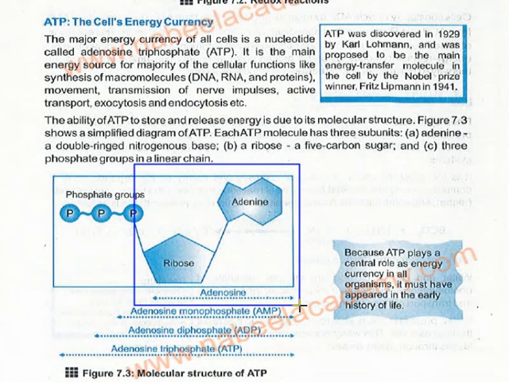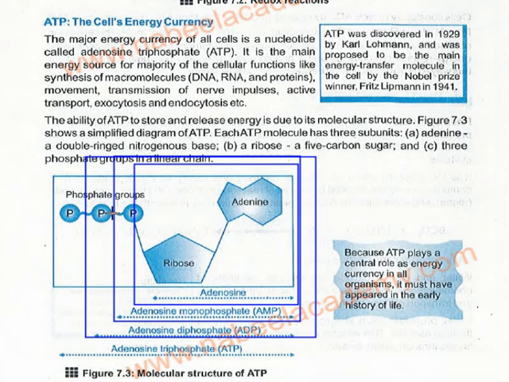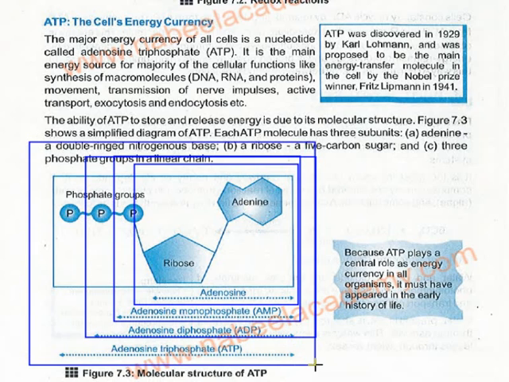Till here the structure is adenosine. Then after the addition of one phosphate it becomes AMP, adenosine monophosphate. If they ask you to draw the structure of AMP, you have to write adenosine monophosphate and draw the structure with one phosphate group. If they require the structure of ADP, you add the second phosphate group, adenosine diphosphate, and with the third phosphate group it turns into adenosine triphosphate.